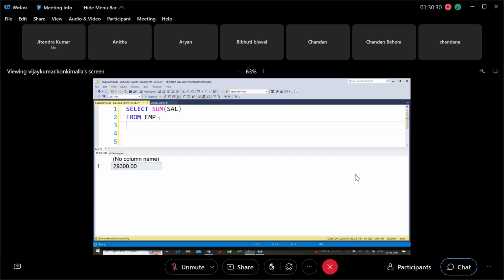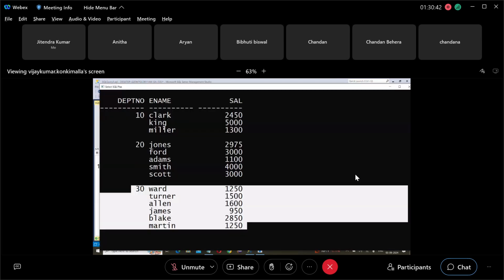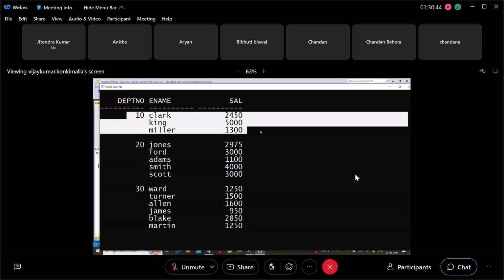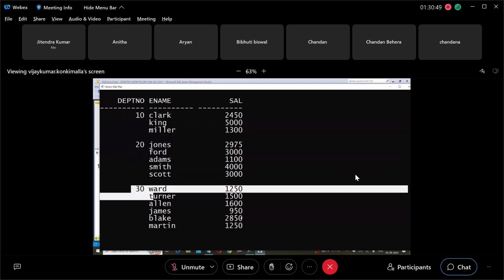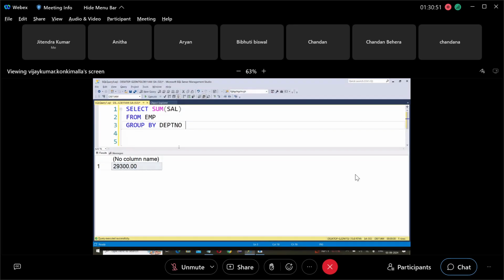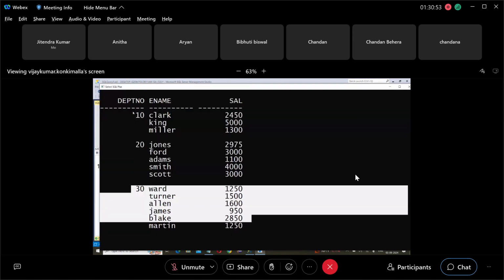Then apply this sum function on each department. To do that, first you group the data. Group by what? Department number. If you say group by department number, 10th department becomes one group, 20 becomes one group, 30 becomes one group. Now the sum function is applied on each group.